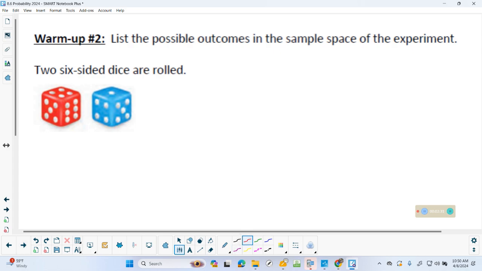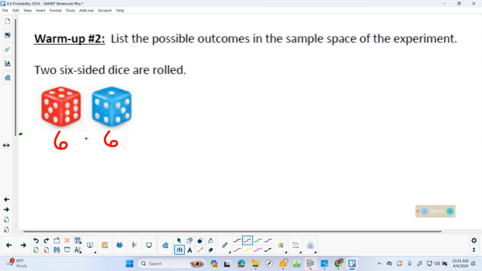Let's first figure out how many total we should have. On a die, you have the numbers 1, 2, 3, 4, 5, 6. So there's 6 outcomes for each die. What's 6 times 6? 36. And we have to list all 36. Now, don't cringe, just wait, because there's 2 problems in the notes that we can reference back once we have it listed. There's a couple problems on the homework too. You will not have to relist these 36 outcomes. We're just going to use them for the remaining problems. So let's get them listed here.